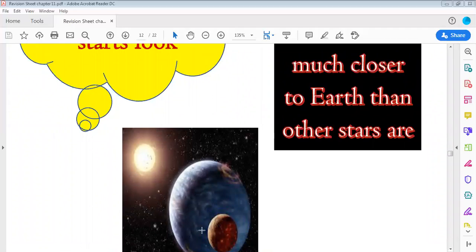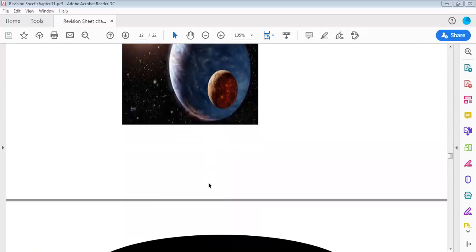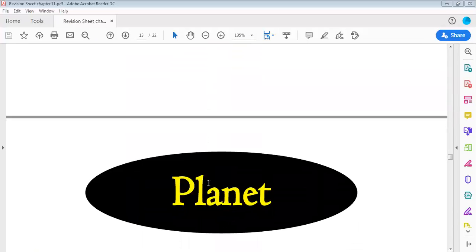Okay, so this is the earth and this is the sun. The sun is the closest star to our earth. Because of that, the sun seems like a large star. But the other stars are far away from the earth. Because of that, we see them in the sky as very, very small, tiny stars. And what else had we learned?